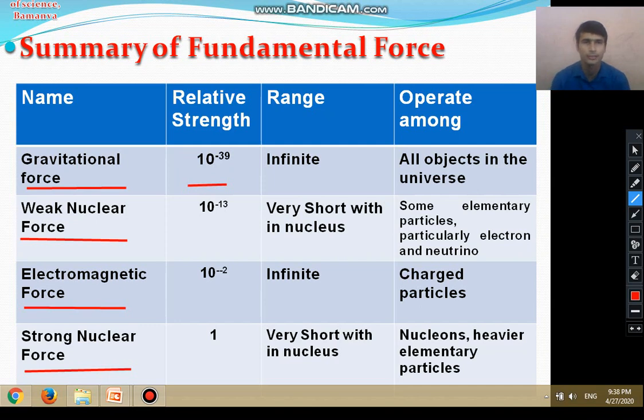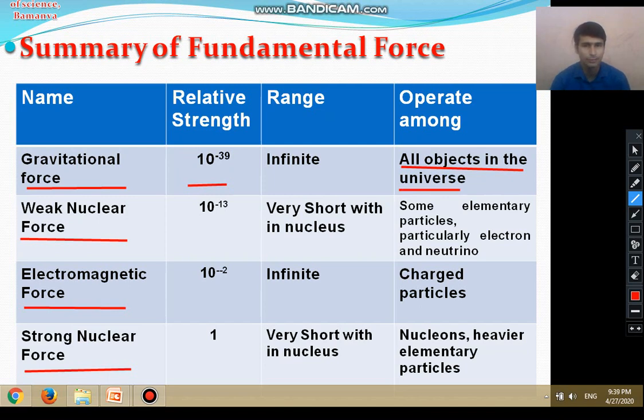It is the weakest force among all the fundamental forces. The range of the gravitational force is infinite, so it is called a long range force. The gravitational force acts on all the objects in the universe.